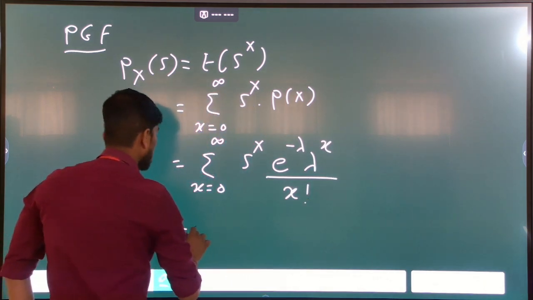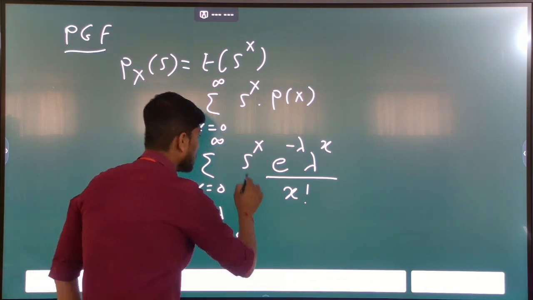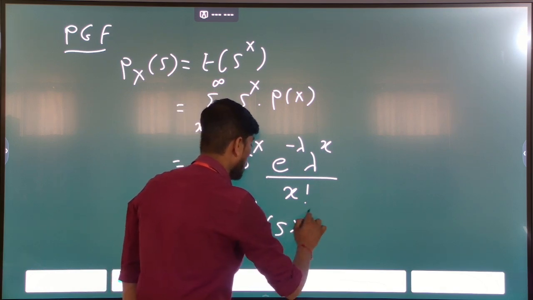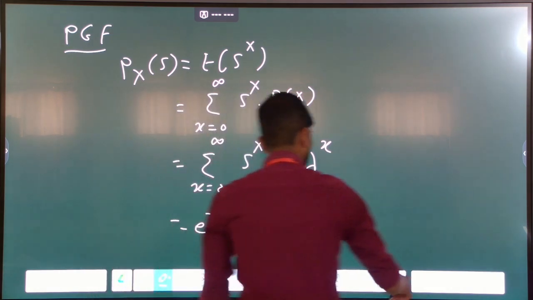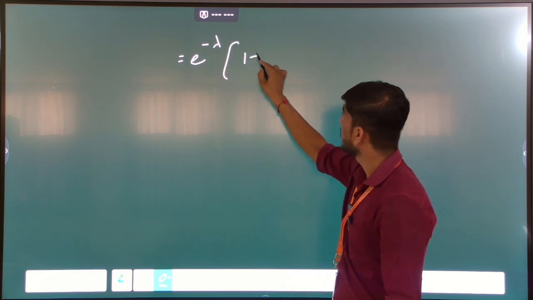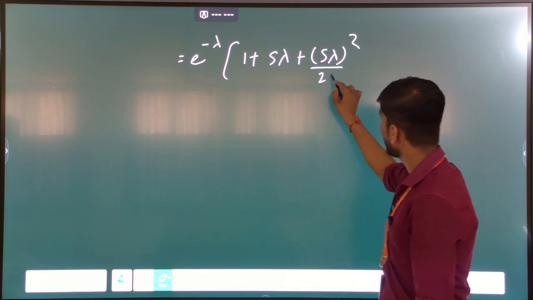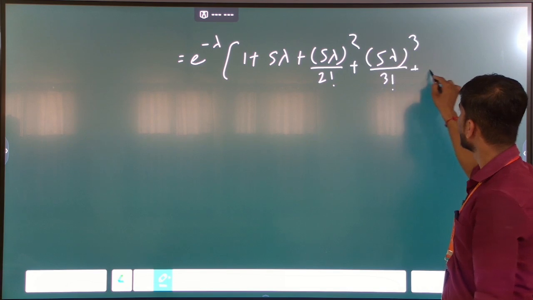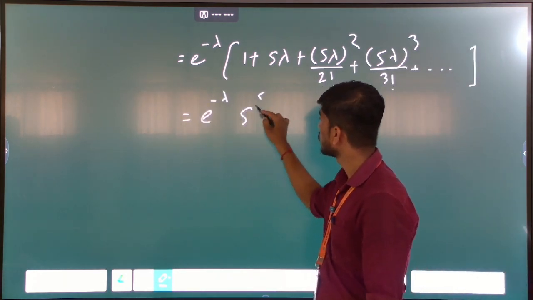e raised to minus lambda is constant, so it goes outside the summation. Summation x running from 0 to infinity, s raised to x and lambda raised to x is written as (s into lambda) whole raised to x divided by x factorial. In the next step we get e raised to minus lambda times 1 plus s lambda plus (s lambda) square divided by 2 factorial plus (s lambda) cube divided by 3 factorial plus so on, and its value is e raised to minus lambda times e raised to s lambda.